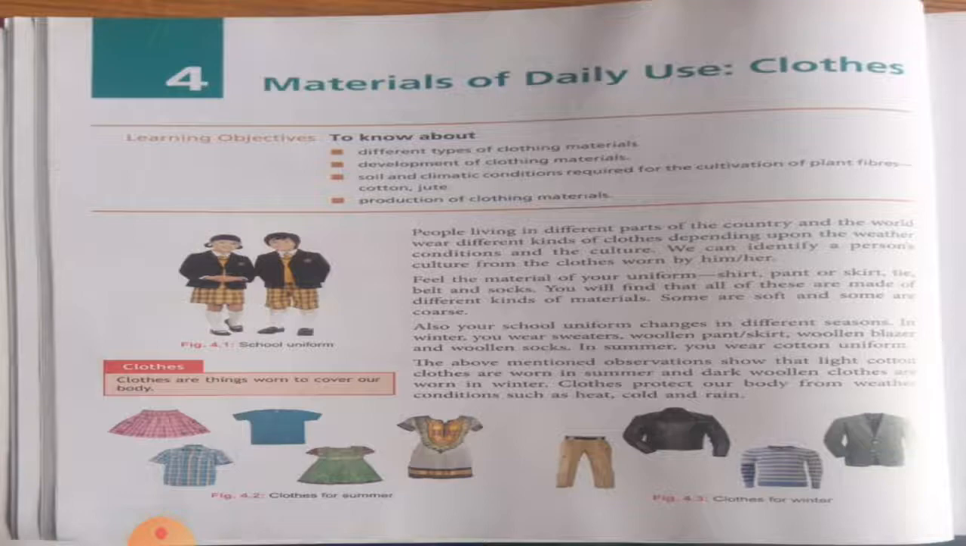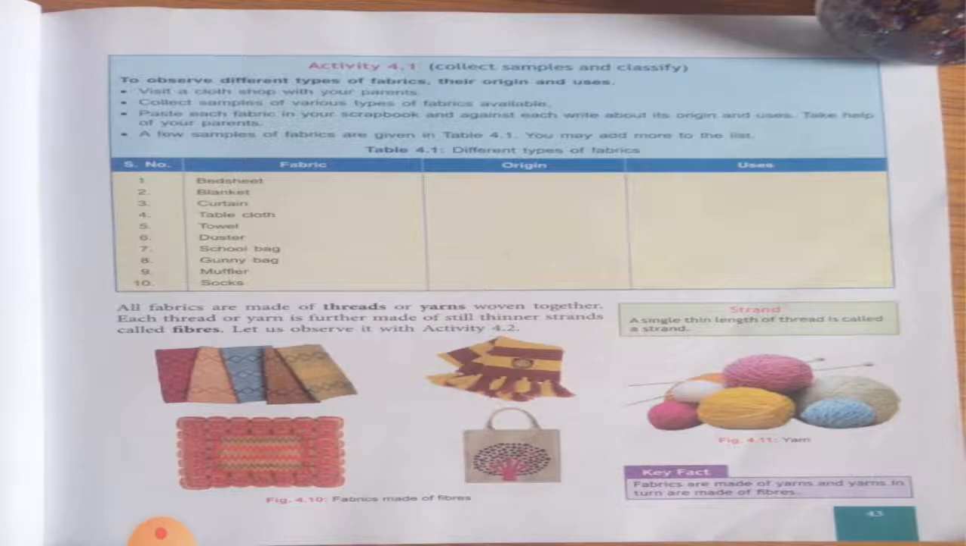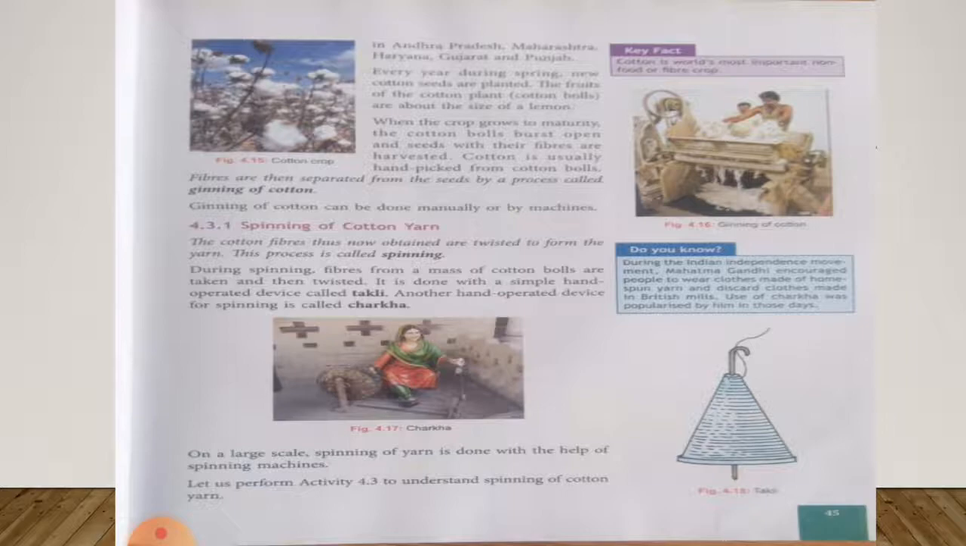In this chapter we have seen about clothing, about the history of clothing, about different types of fabrics, in which we have seen natural fabrics and synthetic fabrics. We have understood activity 4.1 and activity 4.2. We have studied about cotton and spinning of cotton yarn.